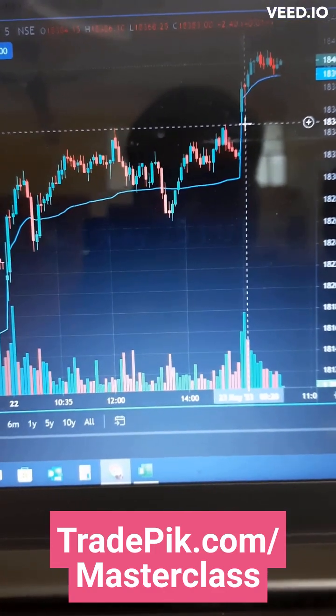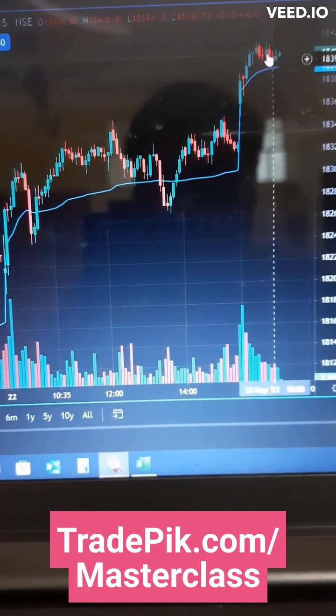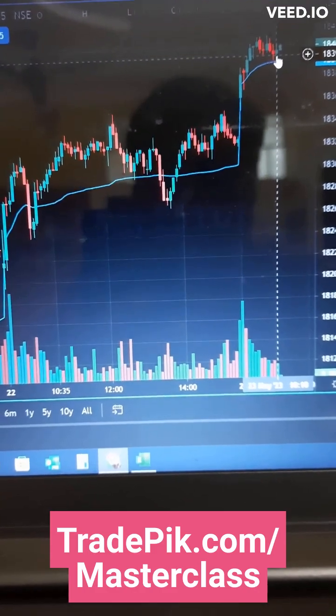After a gap up opening, you can see Nifty is completely bullish, trading above VWAP. The trend is completely bullish and sentiment is positive.